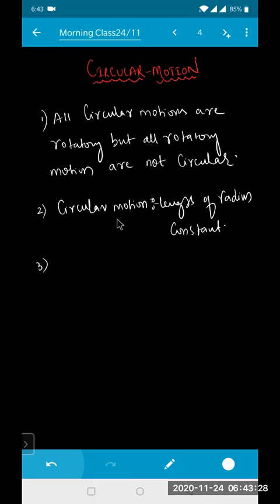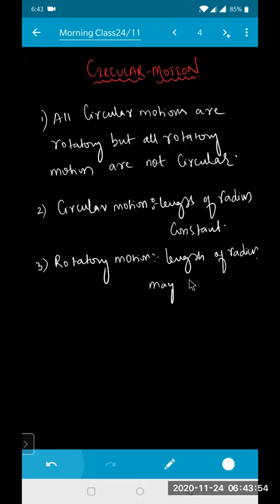Whereas in rotatory motion, the length of radius may or may not be constant. It may be constant or it may change, depending upon the given conditions. So for rotatory motion, the length of radius may or may not change.